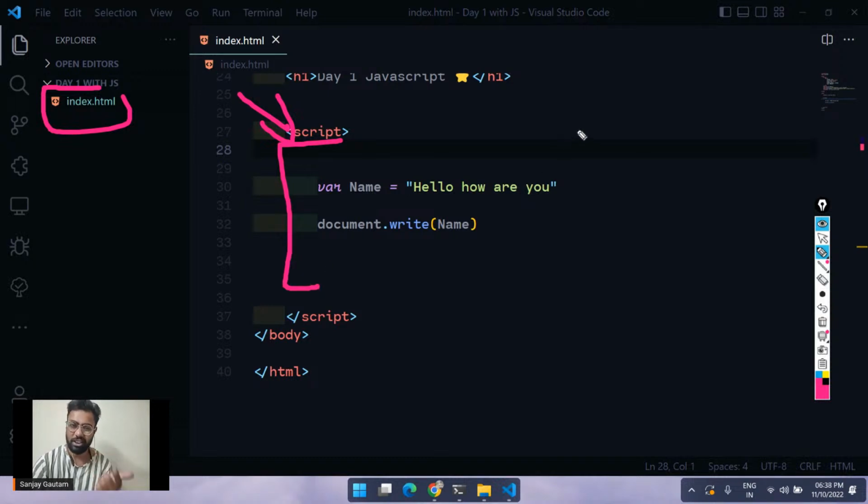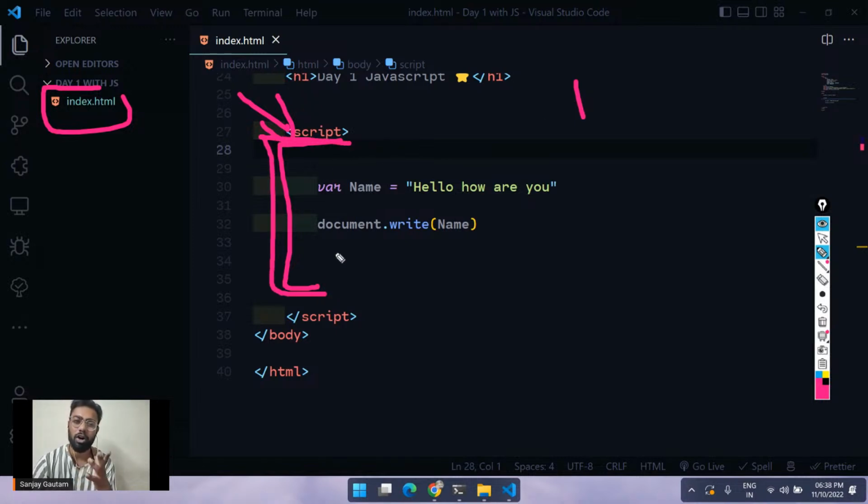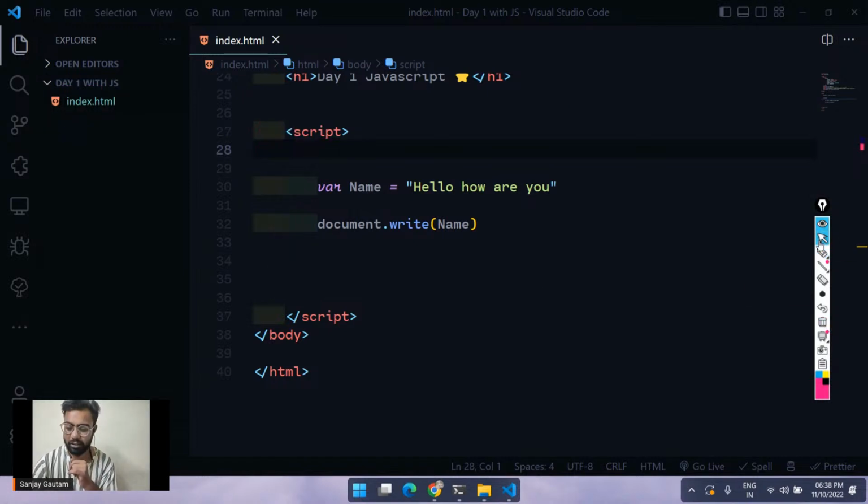JavaScript is just another programming language which can work with a browser like Chrome, Firefox, Edge, Safari, and we use this JavaScript to add some extra features, some functionality, or you can say a soul for your website. Here we are going to write all the logic, and it's going to be a lot of fun. It's just a beginning.